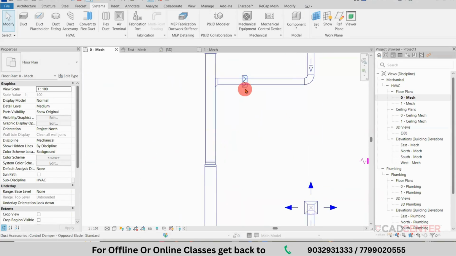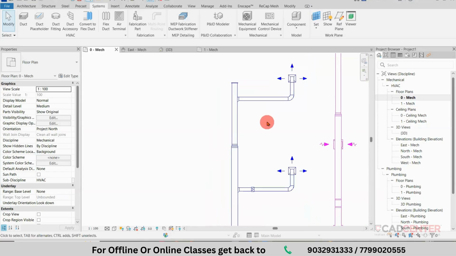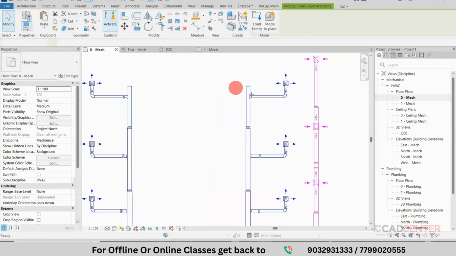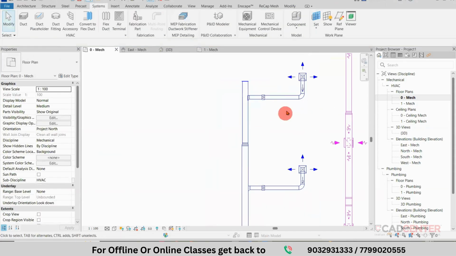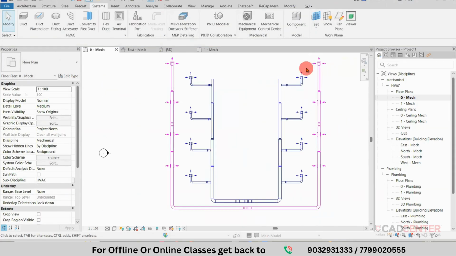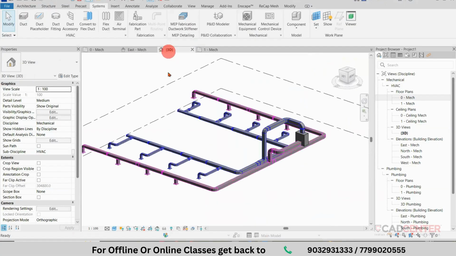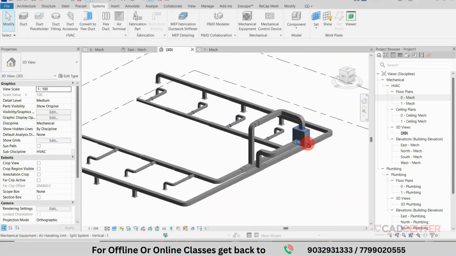So these all are placed except this part. So it is a blank line. Okay. Go to duct accessories and place again with reference to this. Now it is connected. So with this method we can create the supply and return and connect it to the edge.